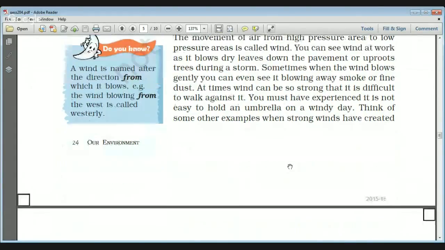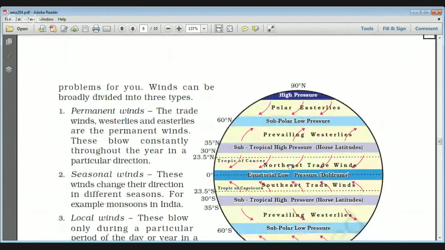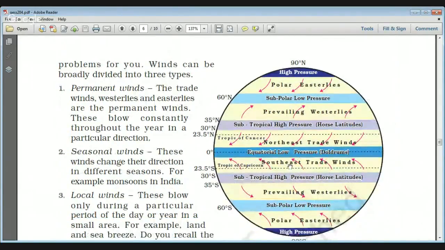Now we can see other things. There are three types of winds. Broadly, if you divide the winds of the whole globe, there are three major types. The first one is the permanent winds. They are of three types: the first one is trade winds, then westerlies, then easterlies.